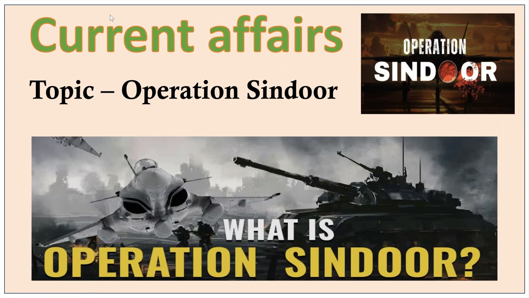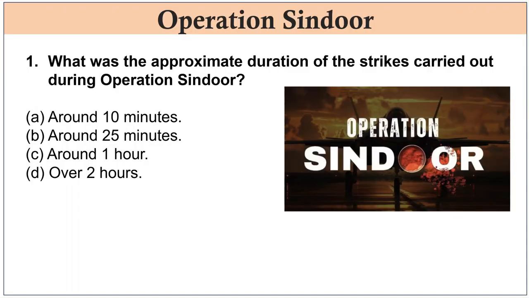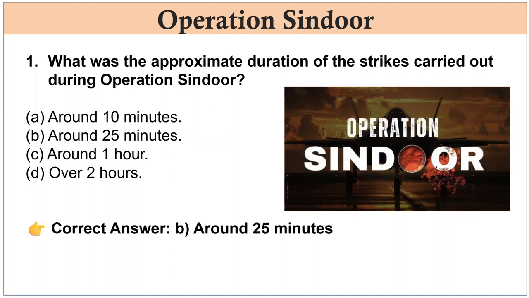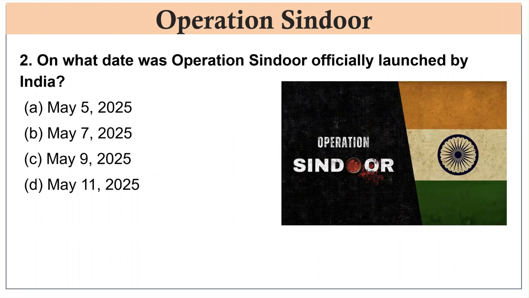Today, we will go through some important GK questions related to Operation Sindoor. First question is, what was the approximate duration of the strikes carried out during Operation Sindoor? A. Around 10 minutes. B. Around 25 minutes. C. Around 1 hour. D. Over 2 hours. The correct answer is B. Around 25 minutes.